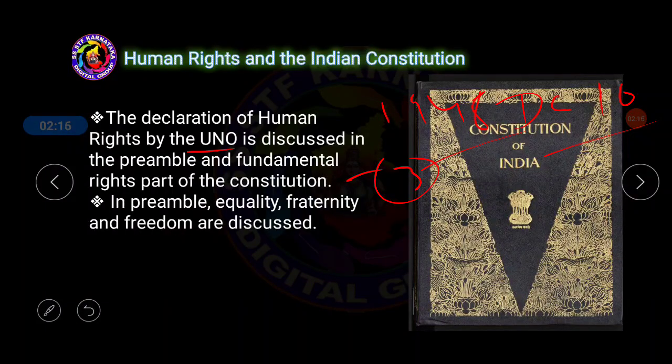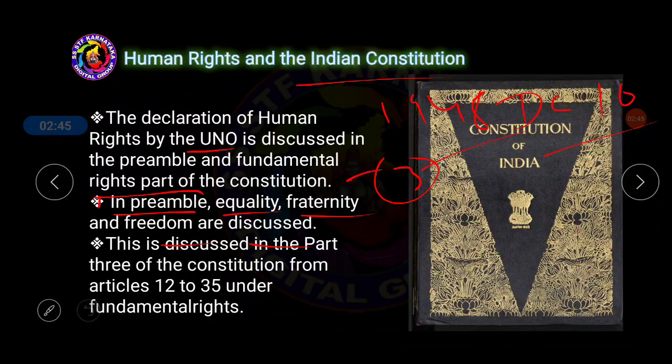Now let us continue. The preamble is like an introduction to the Indian Constitution. If you want to understand the entire Indian Constitution, then understanding the preamble is enough to understand what our Constitution is trying to establish. Next, in the preamble, equality, fraternity and freedom are discussed. These are topics related to human rights.